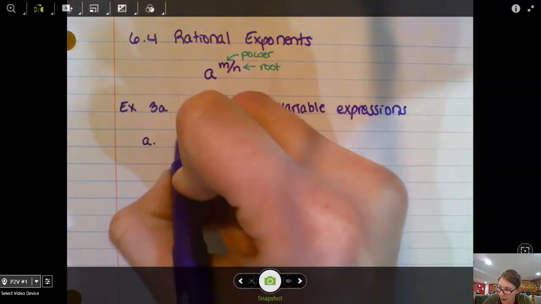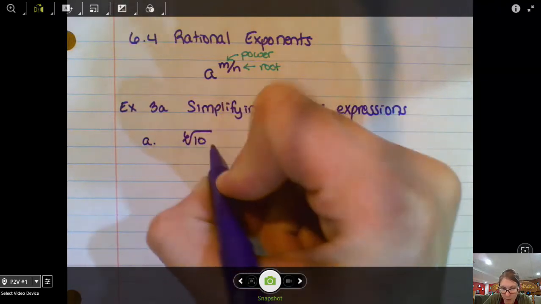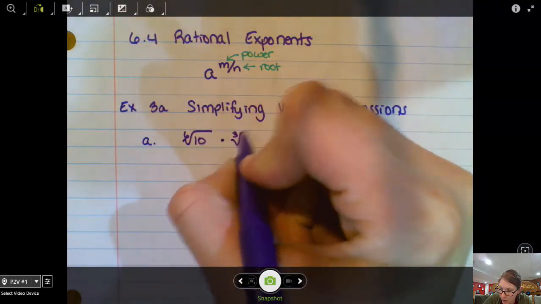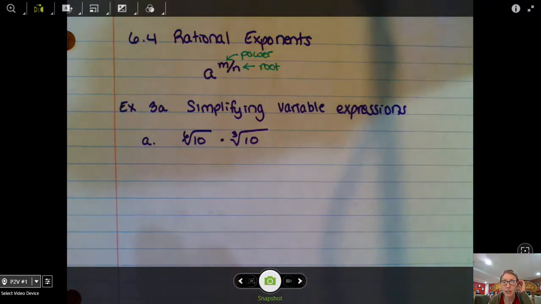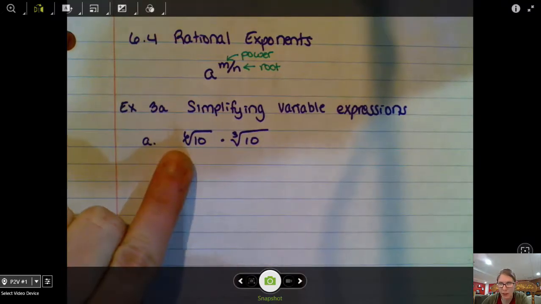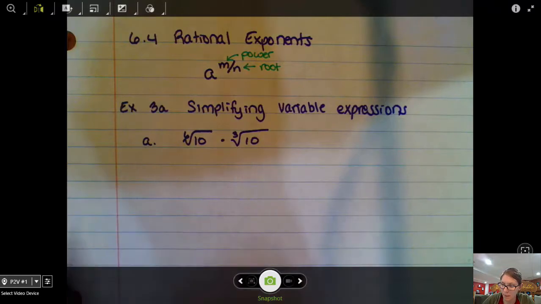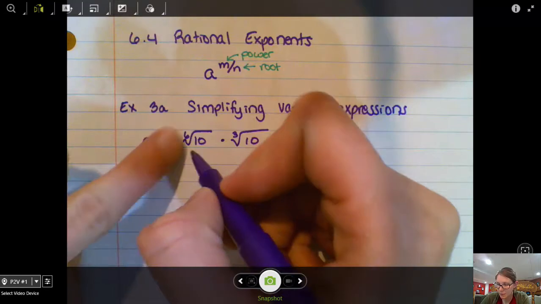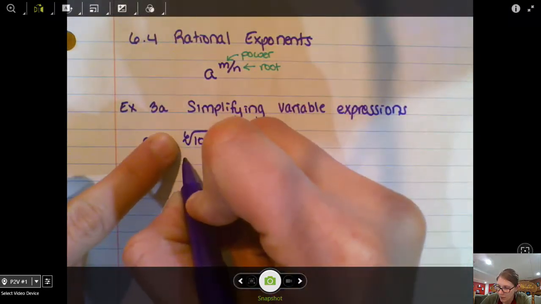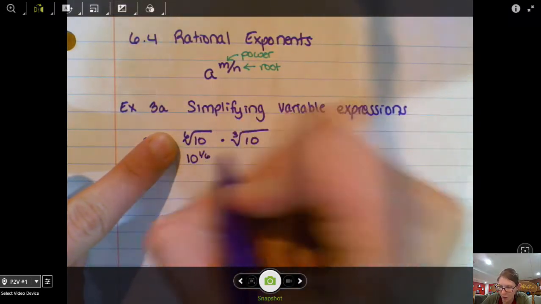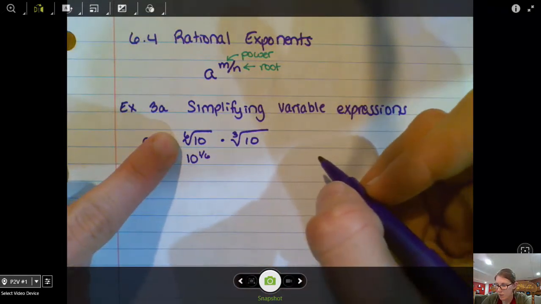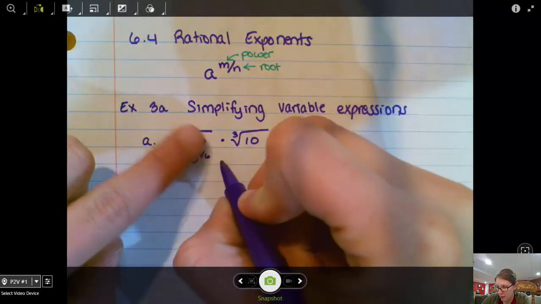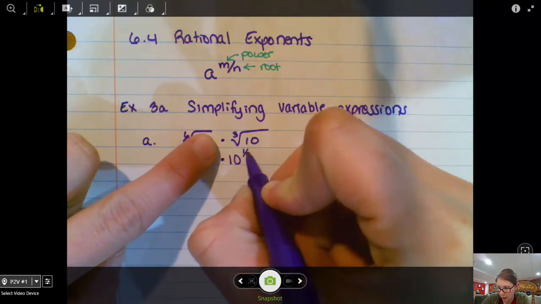We are going to simplify the 6th root of 10 times the cube root of 10. And just looking at this, you might be thinking, well, I can't actually multiply these because the index is different. I have a 6th root here and a cube root here. Let's think for a second, though, what this means if I have a rational exponent. The 6th root of 10 means 10 to the 1/6 power, and the cube root of 10 means 10 to the 1/3 power.